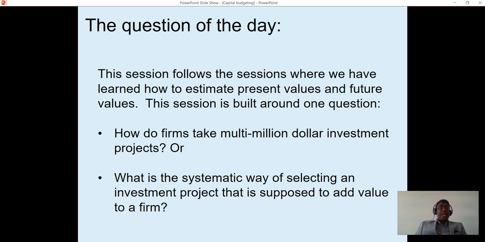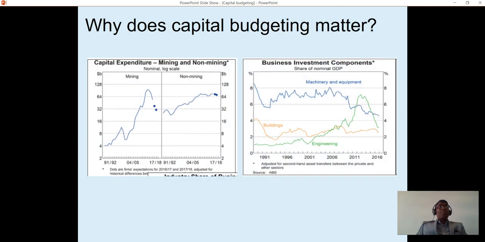So the main question today that we will be answering is, what is the systematic way of selecting an investment project that adds value to a company? Now, the next obvious question you can have is why it's important to answer the central question today. Is it only because it's part of our curriculum, or does it have any other relevance? Well, capital investment decision is very important for companies. Every year, companies commit hundreds of billions of dollars in capital investment projects. A good investment decision can add significant value to a company, whereas a bad investment decision can destroy a company.